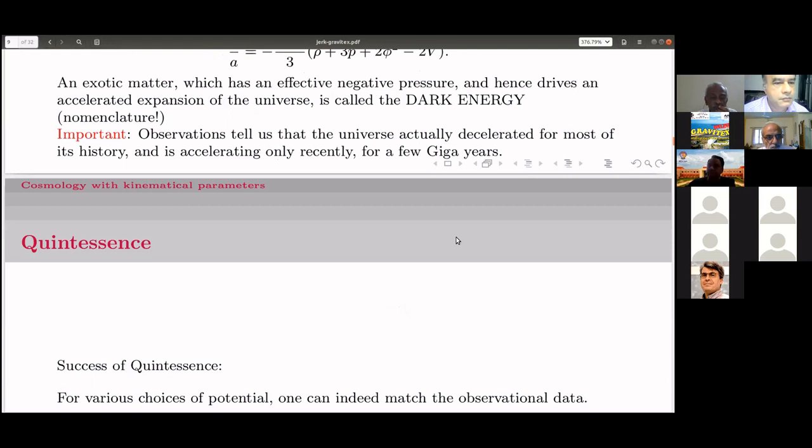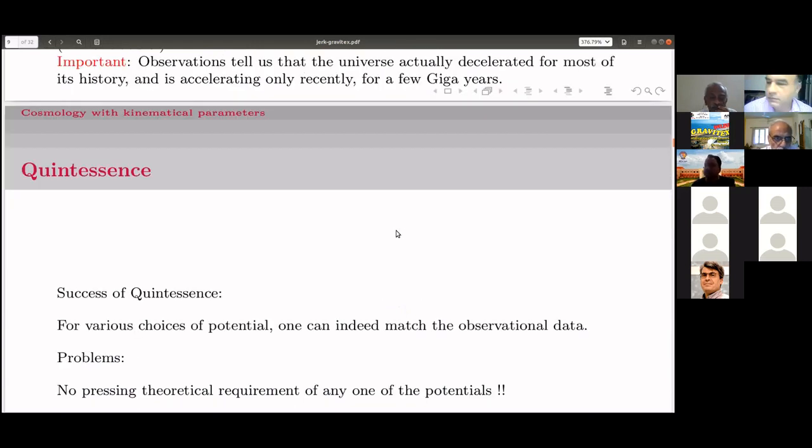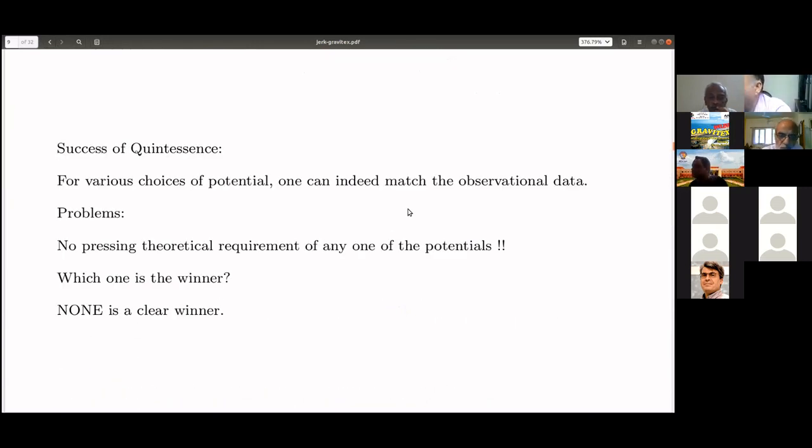The quintessence is very successful. For various choices of potential, one can indeed match the observational data, but there are problems. The problem is there is no pressing theoretical requirement for any of the potentials. So which one is the winner amongst the quintessence potentials or any other exotic matter or any other candidate of dark energy? The answer is none. None is a clear winner. So this is the state of the scenario at the present moment.